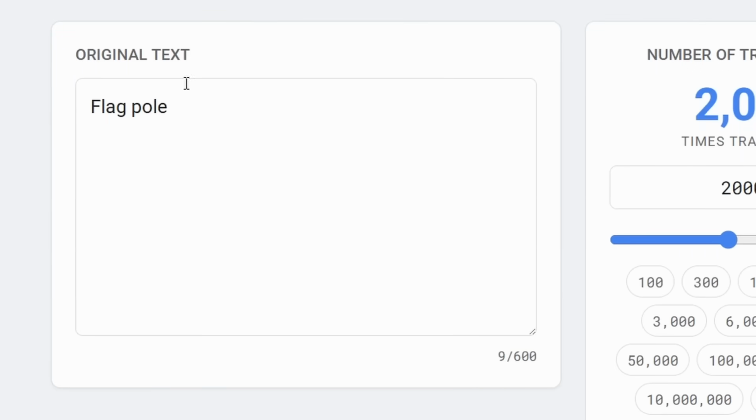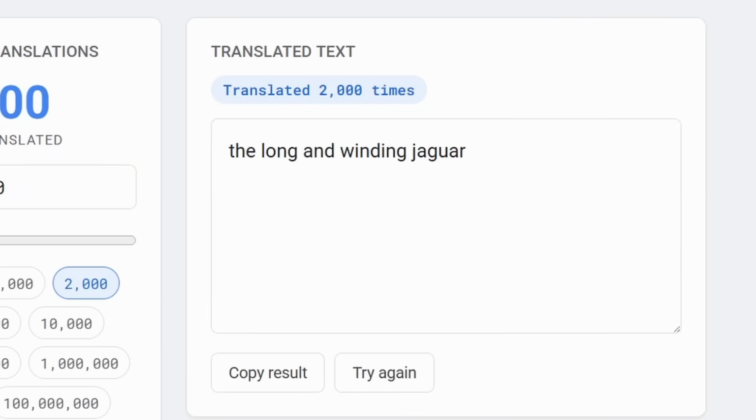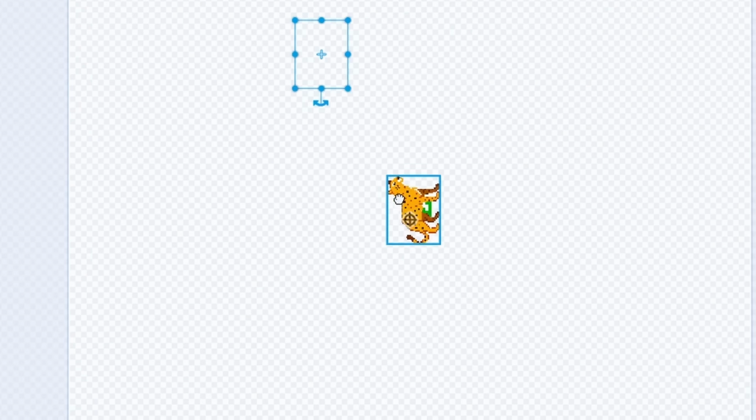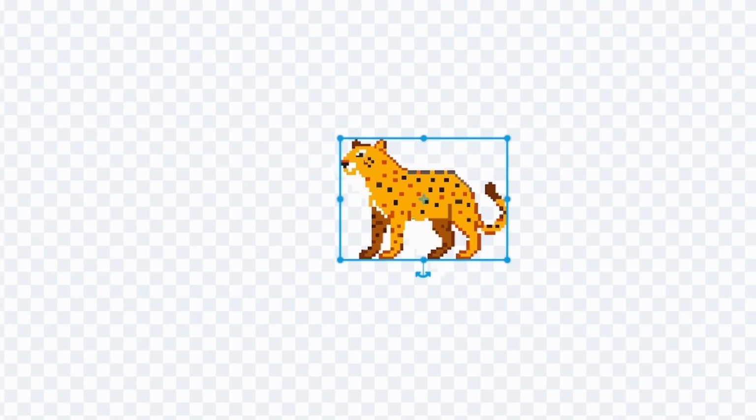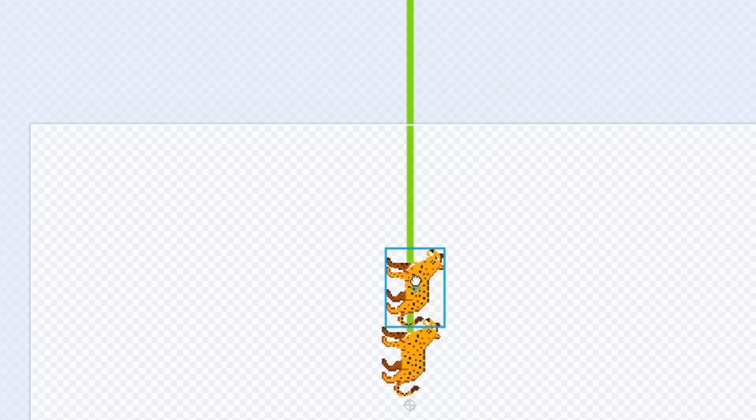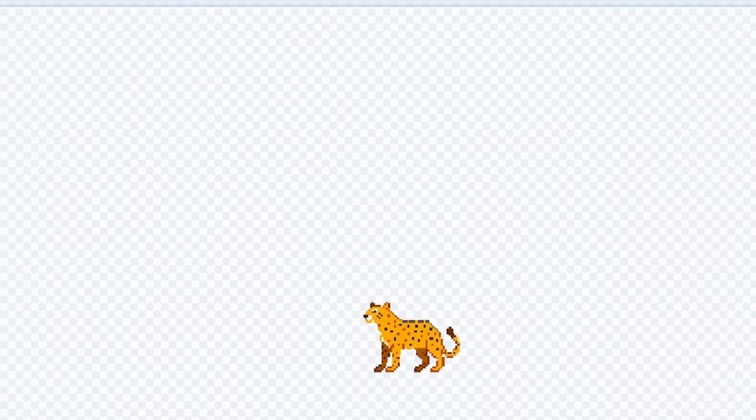Okay, next let's Google Translate the flagpole. The long and winding jaguar. This jaguar is long and winding, definitely. Okay, we're going to put a jaguar at the top of the flagpole, like this, facing the complete other way. We've got a jaguar at the top of the pole, and then the flagpole themselves. A bunch of jaguars, maybe?